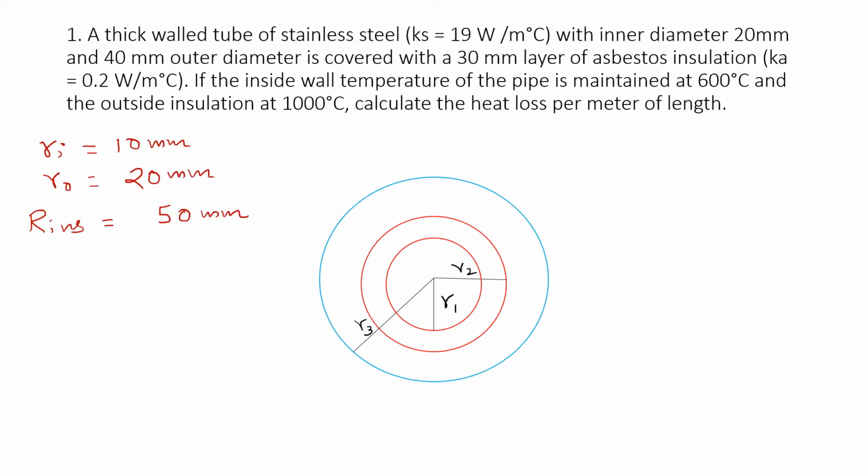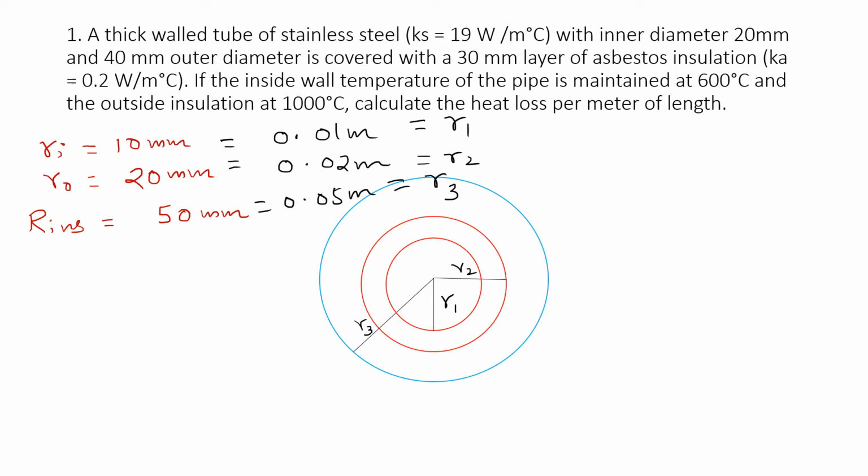Now I'm showing diagram in symmetrical way so it is easy to understand, and we have inner radii 10 mm, outer radii 20 mm, our insulation 50 mm. So we can convert it to meters. So it will come out to be 0.01 meter, 0.02 meter and 0.05 meter. So I'm denoting it with R1, R2 and R3. So it is easy to understand.